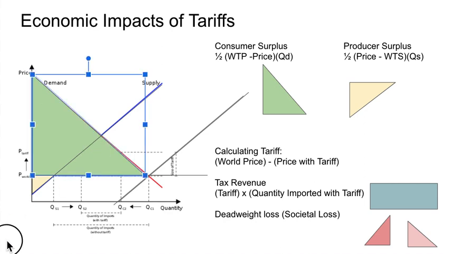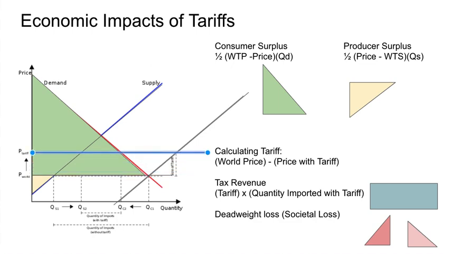Currently we have a graph where the market and the domestic producers and consumers are operating under this world price, so there is free trade and there are no tariffs. Currently the consumers are definitely getting the larger benefit of this world price. They have a large consumer surplus. This is their willingness to pay, and they are paying all the way down here. But the producers at this lower price only want to supply this quantity of their item, and so their price is very close to their willingness to sell, and they have a small producer surplus.